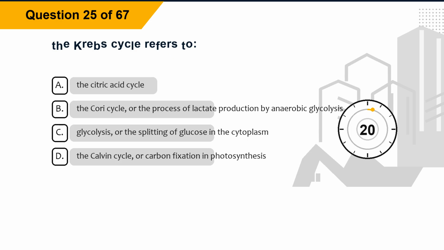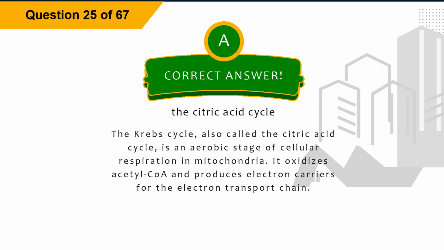Question 25. The Krebs cycle refers to option A, the citric acid cycle. Option B, the Cori cycle, or the process of lactate production by anaerobic glycolysis. Option C, glycolysis, or the splitting of glucose in the cytoplasm. Option D, the Calvin cycle, or carbon fixation and photosynthesis. The correct answer is option A, the citric acid cycle. Explanation. The Krebs cycle, also called the citric acid cycle, is an aerobic stage of cellular respiration in mitochondria. It oxidizes acetyl-CoA and produces electron carriers for the electron transport chain.